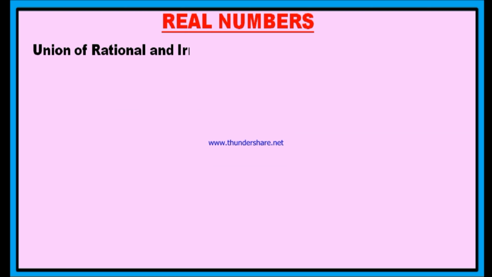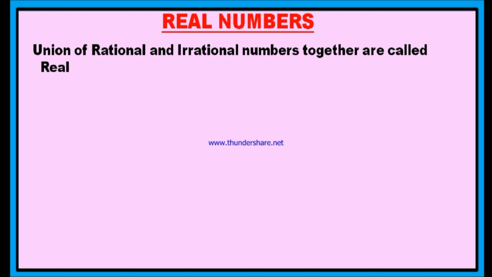A real number is nothing but a union of rational and irrational numbers. If we join rational and irrational numbers together, then they are called real numbers. Means the union of rational numbers and irrational numbers together are called real numbers. Real number is nothing but the union of rational numbers and irrational numbers. Q union Q dash is the set of real numbers, or Q union S is the set of real numbers.